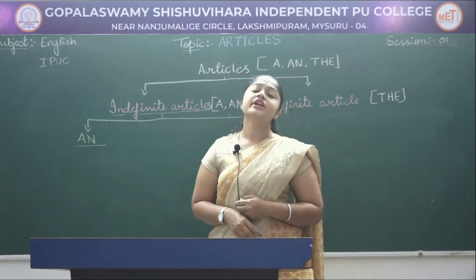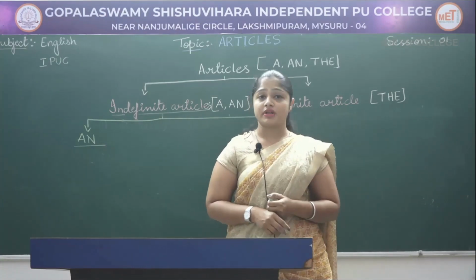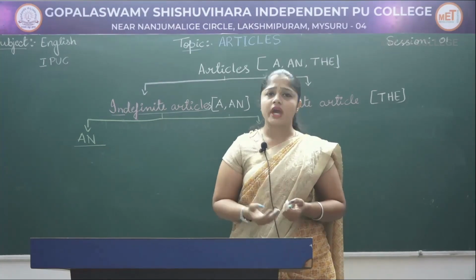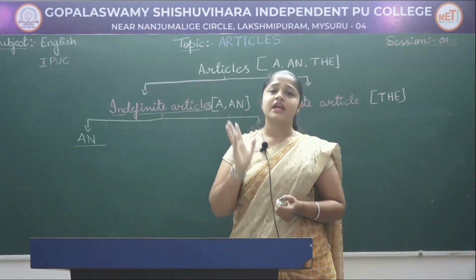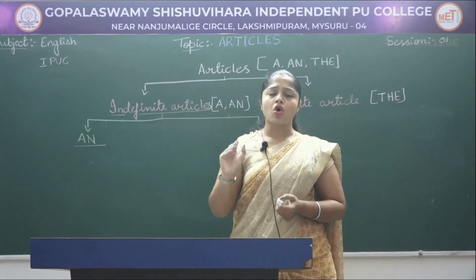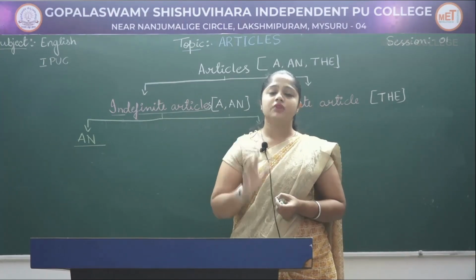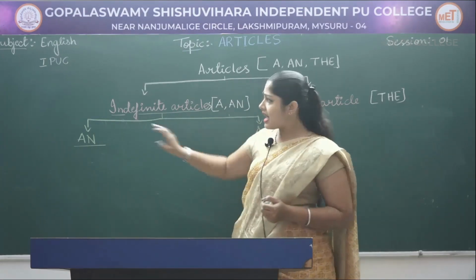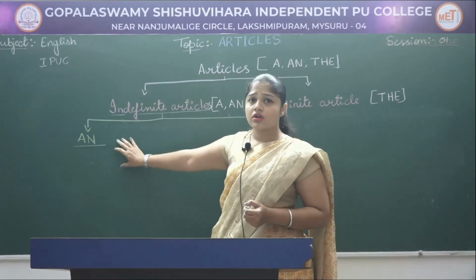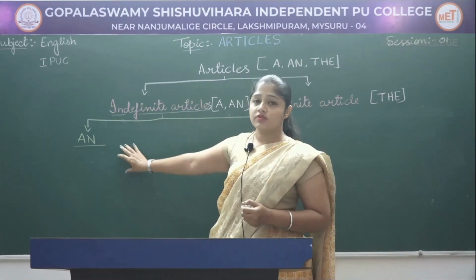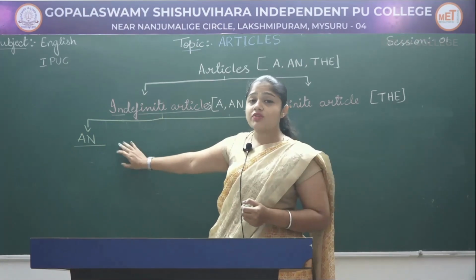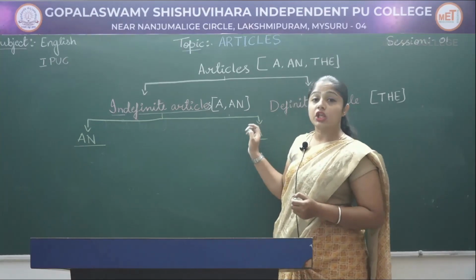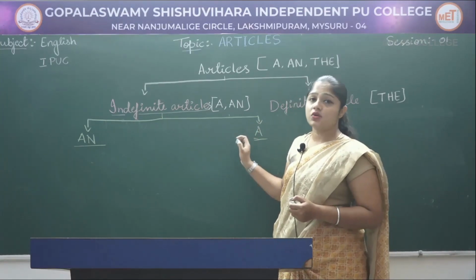So, as we all know, there are 26 letters in the alphabet. It is divided into vowels and consonants. We all are aware that there are 5 vowels, that is A, E, I, O, U. So these are 5 vowels and the remaining 21 letters are consonants. An is used before a vowel sound. An is used before vowels or vowel sound, whereas a is used before consonant sound.